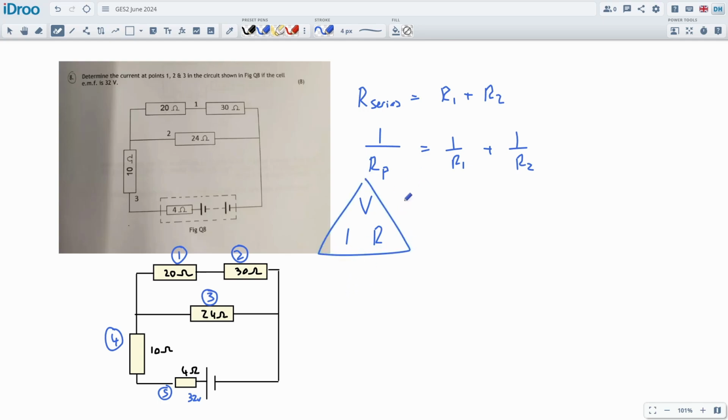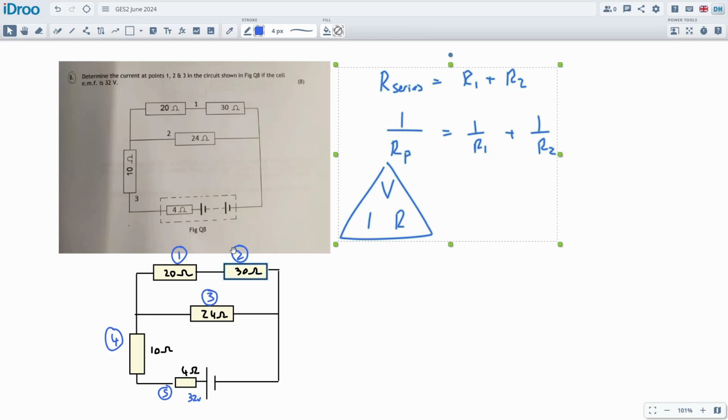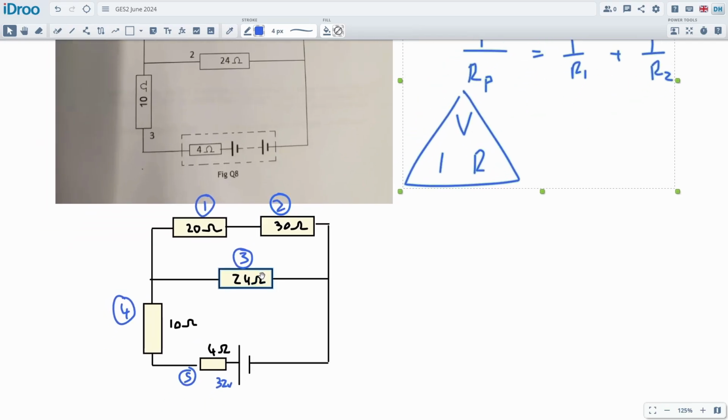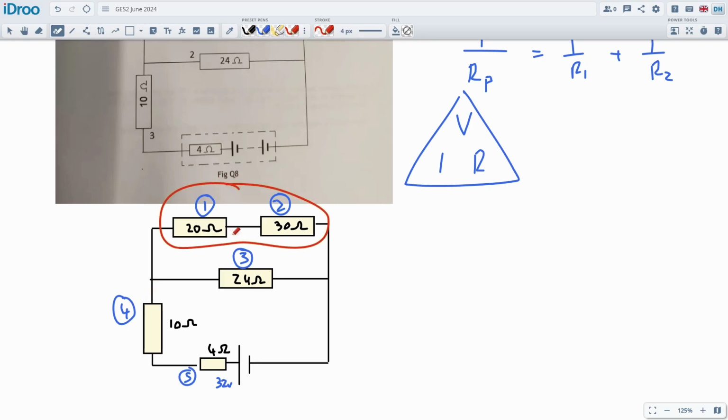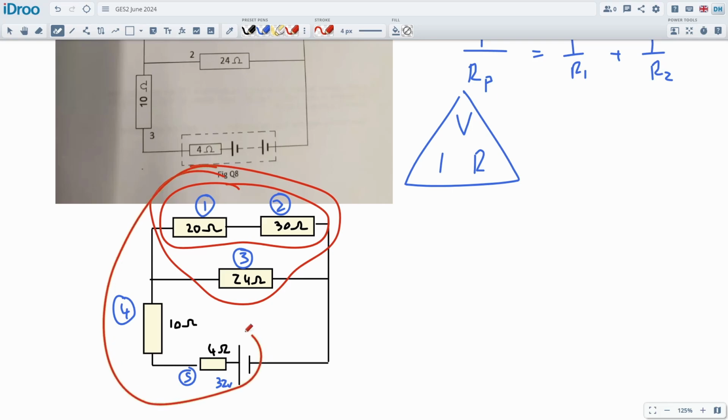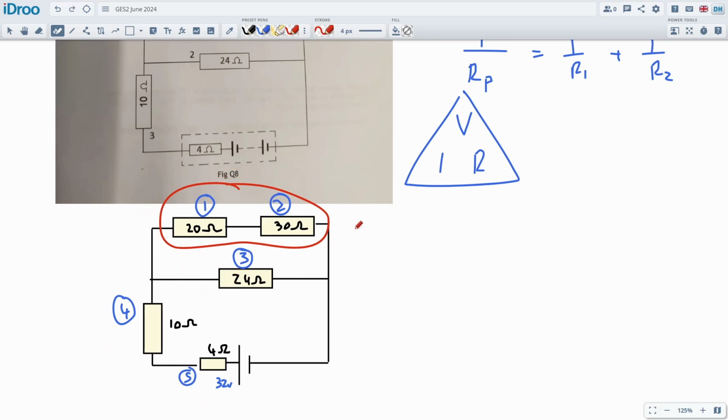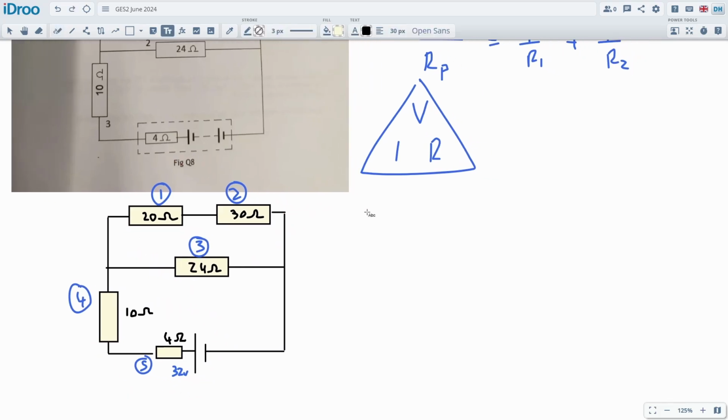Okay, so those are our formulas ready to go, and then what we're going to do is combine all the resistors together into one big fat resistor, right, as we always do. It's just a bit of a lengthy process. We're going to combine these two together first of all because they're in series and they don't affect the rest of the circuit. Then we'll combine that with this resistor in parallel, and then we'll combine that combination with these guys in series. Okay, so that's the 3 stages we're working on.